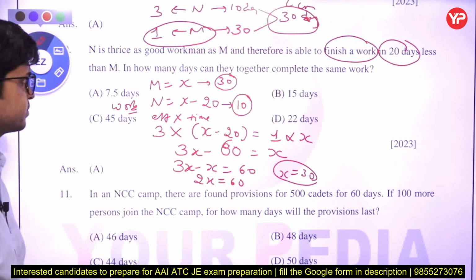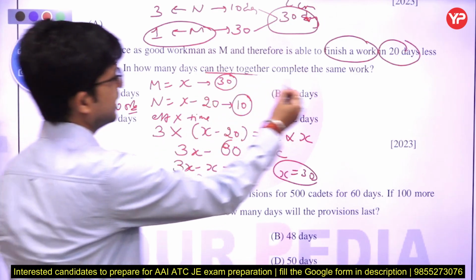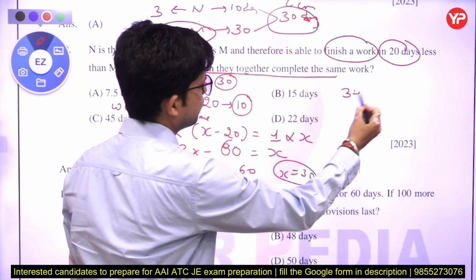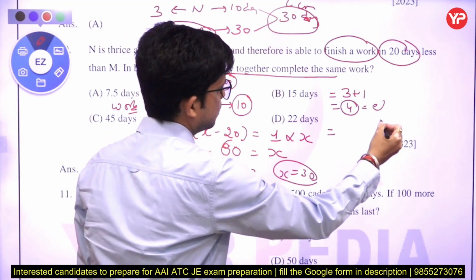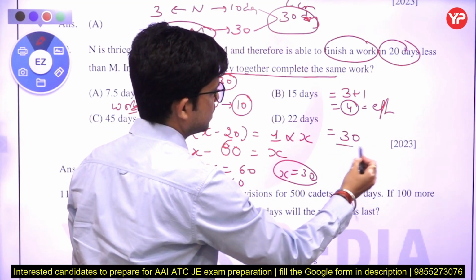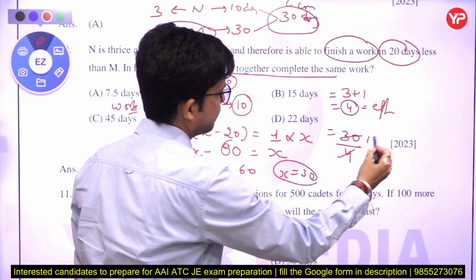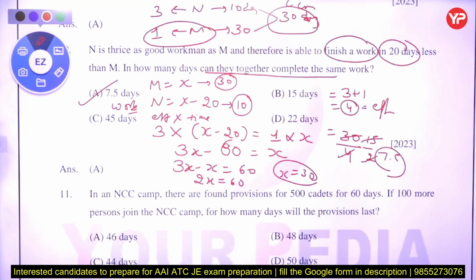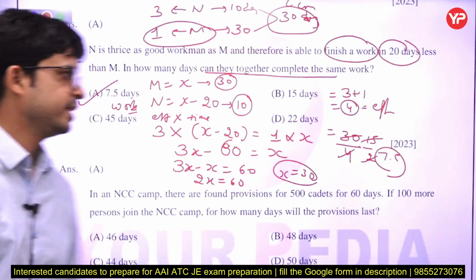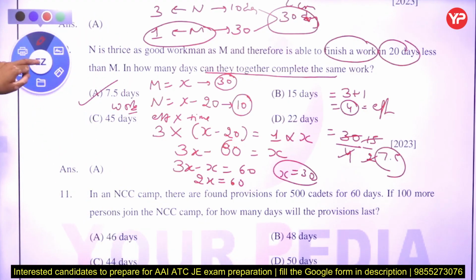And in how many days do they together complete the work? The efficiency of M and N together is 4, and the total work is 30. So divide 30 by 4, and we get 15 by 2, which is 7.5. So the answer is A: in 7.5 days they complete the work together.